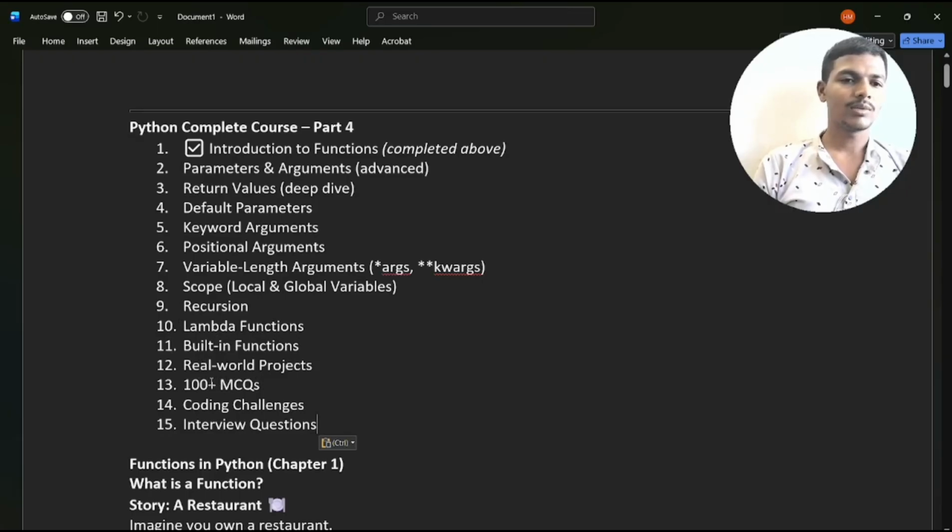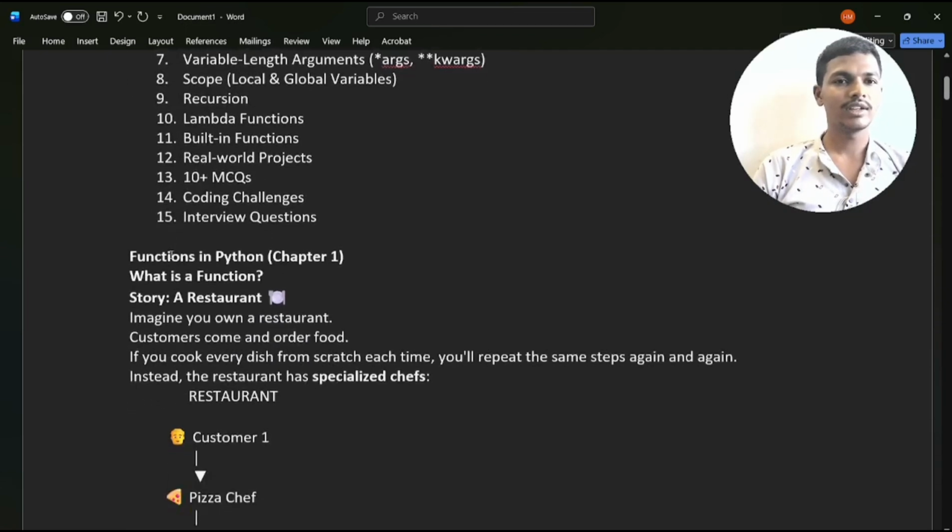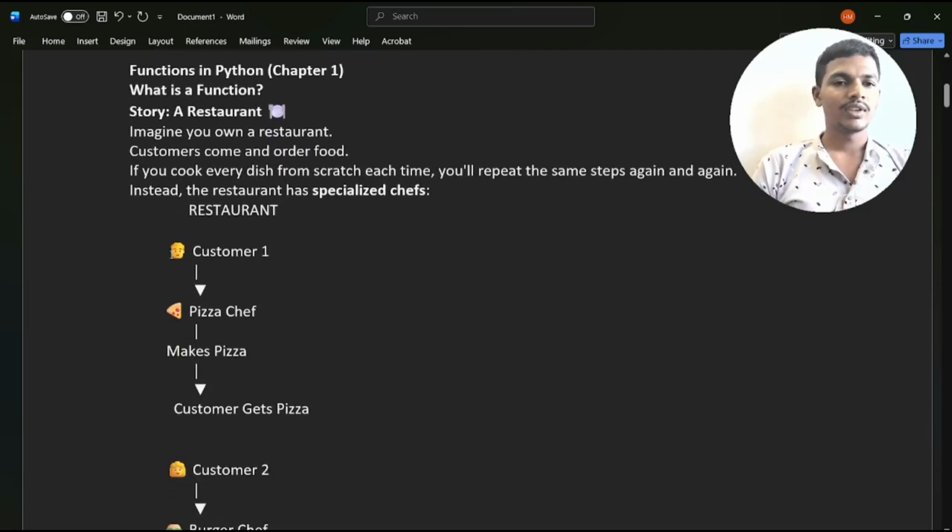And now we will discuss some multiple choice questions, coding challenges, interview questions. These all topics right now we will discuss in detail. Listen carefully and watch up to the end, then we will understand in an easy way. From a student point of view, I will explain in a detailed format.